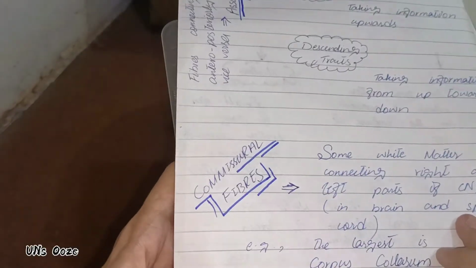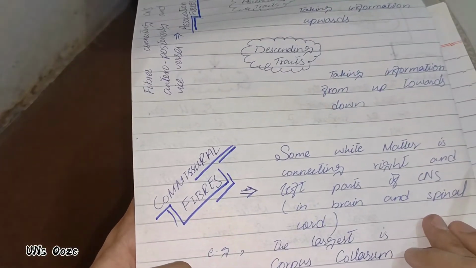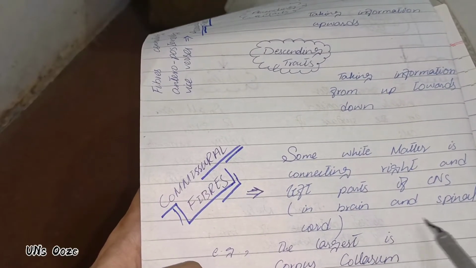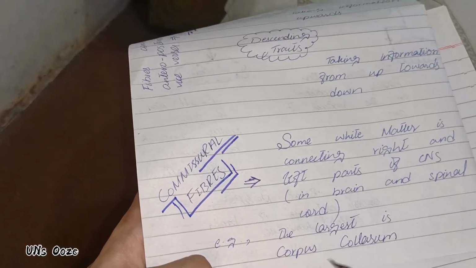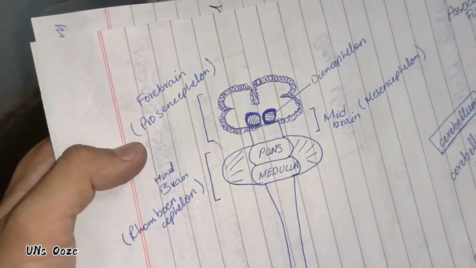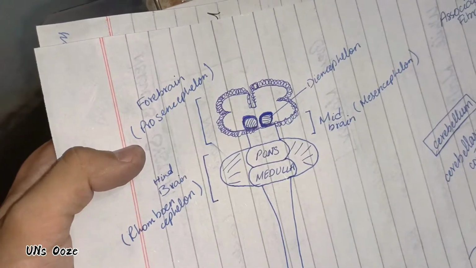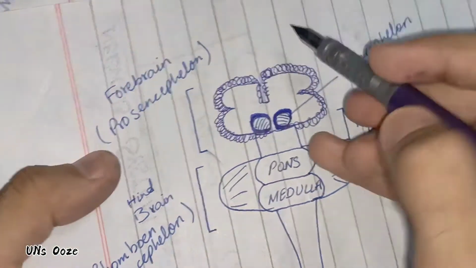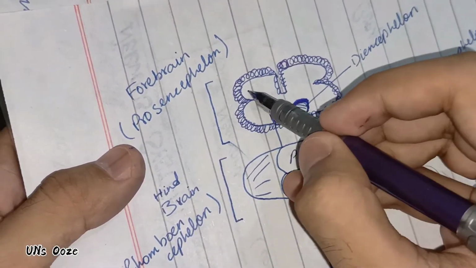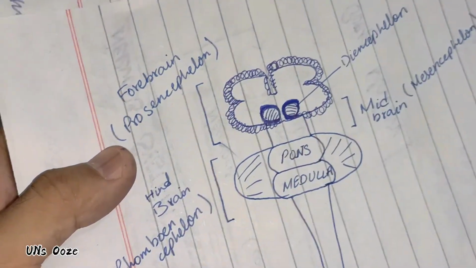Now there is another term, commissural fibers. Some white matter is connecting the right and left parts of the CNS in the brain and spinal cord. The largest example is the corpus callosum. Again, we are talking about white matter inside the central nervous system, not outside it. Suppose this is the left hemisphere of the brain and this is the right hemisphere of the brain. Some fibers connecting them.